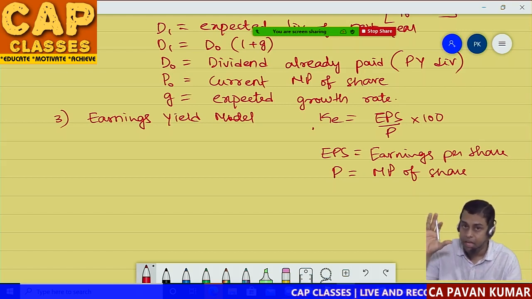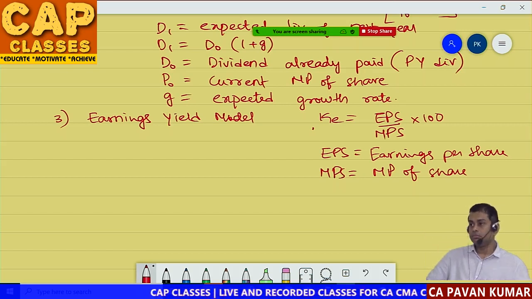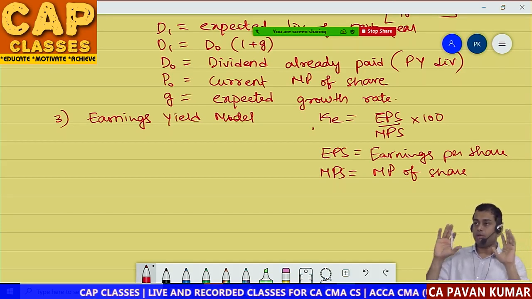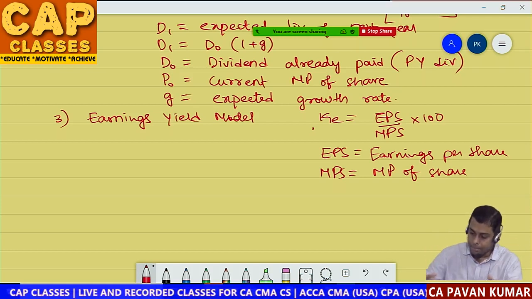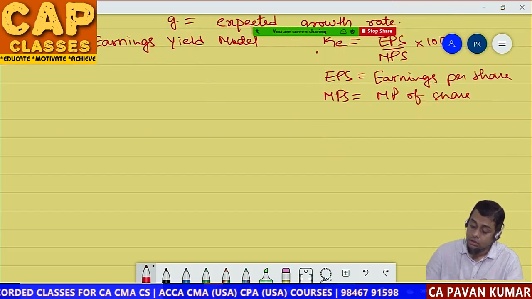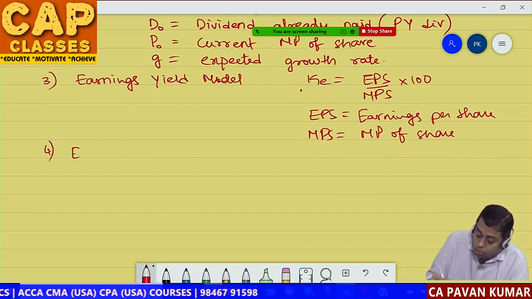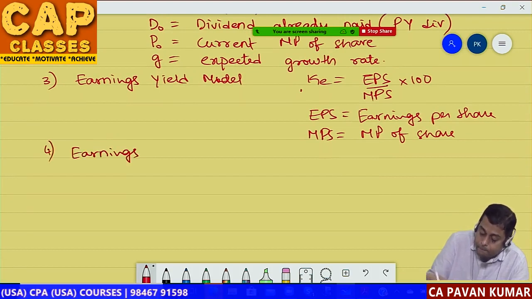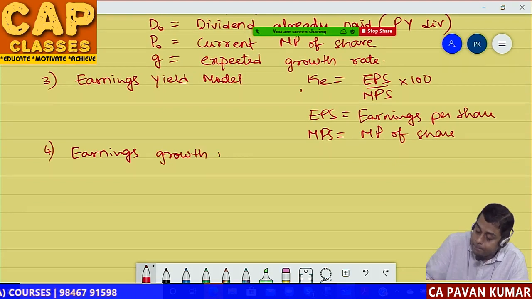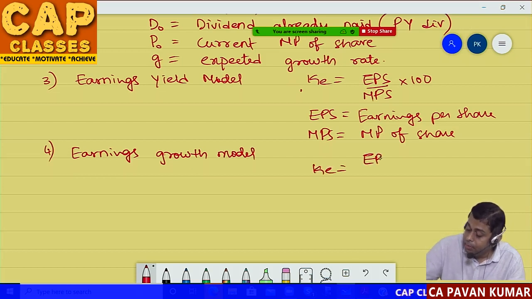Either you can write simply P for price or you can write MPS, market price of share. Then 4. Earnings growth model. KE is equal to EPS by MPS plus growth.